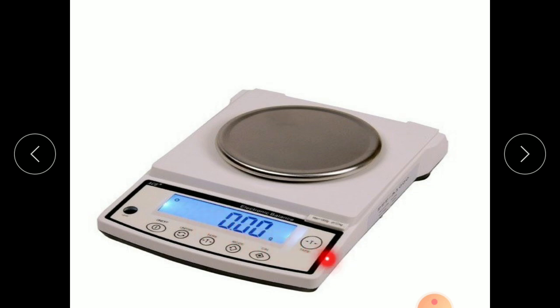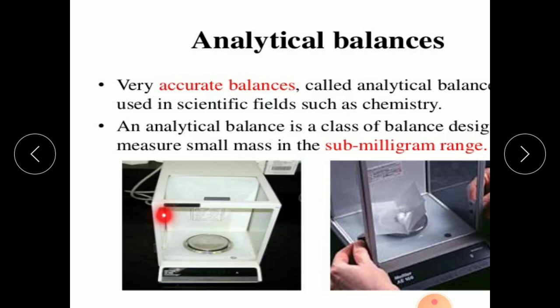Its least value is 10 milligram. This is an electronic device that is easy to handle and commonly used in jewellery shops and laboratories.